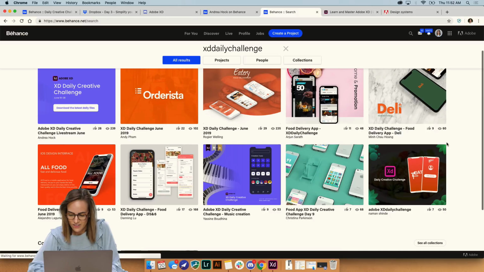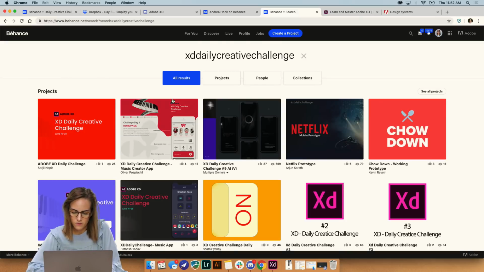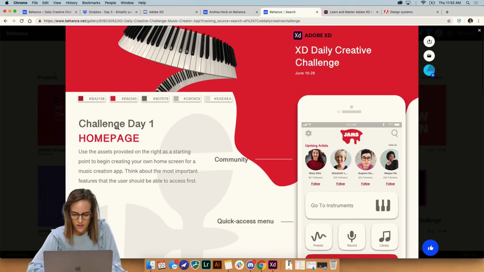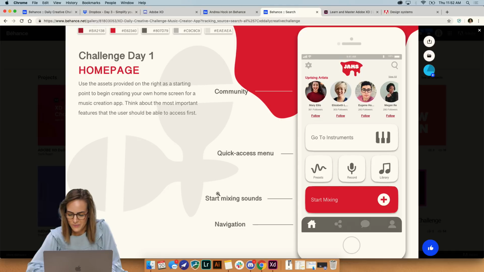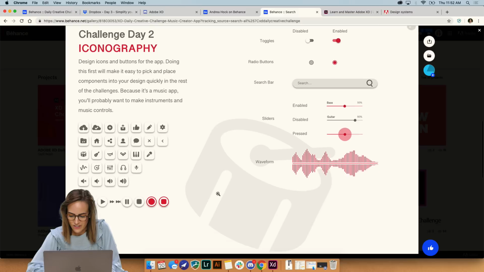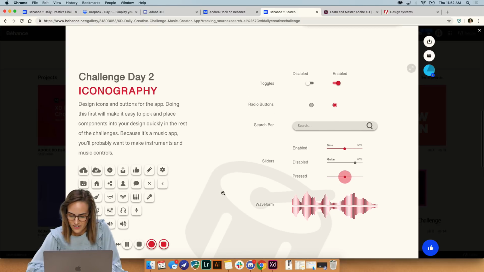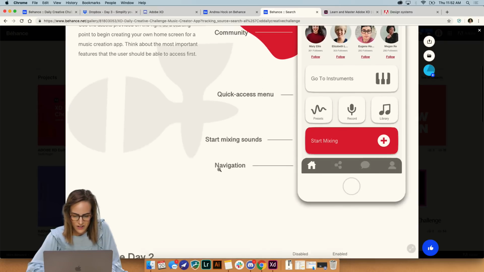Looking good. Let's see. I know I saw a few under XD Daily Creative Challenge too. This is a new one by Oliver. Ooh, I love this header. Kind of paint dripping down. So he called his jams. I love this. This looks so good. Iconography. Ooh, love this waveform. That is smooth. I love that. Yes, look at all that. Ooh, that looks so great.